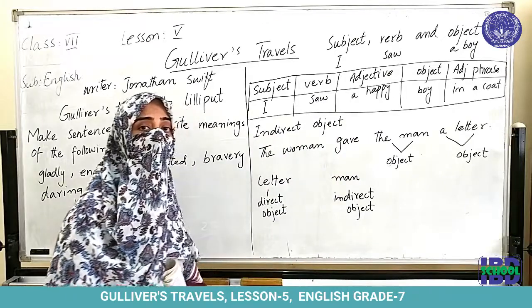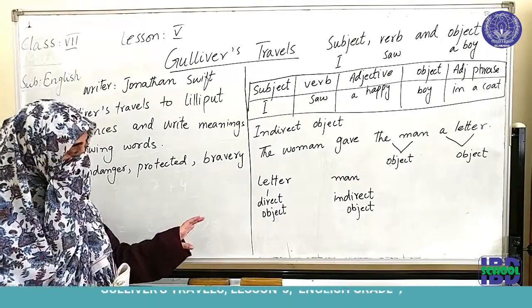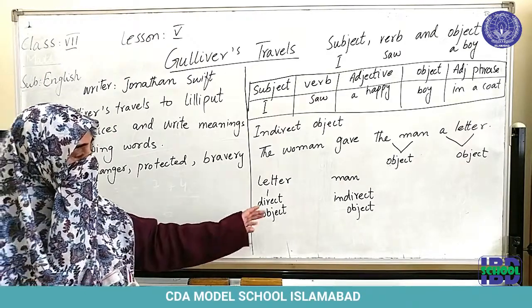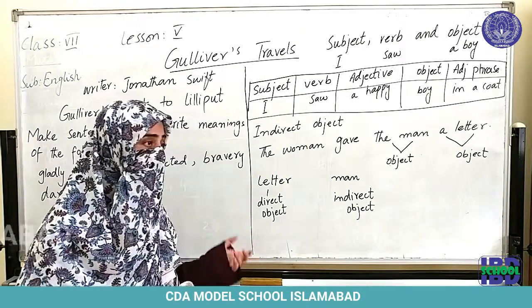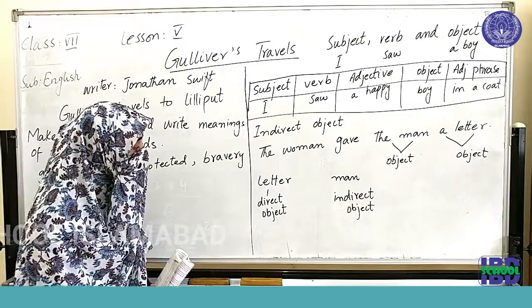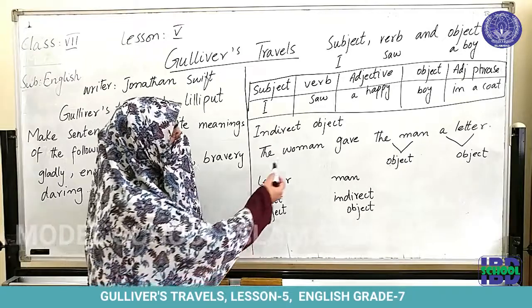Now, if we have this type of sentence, we are going to differentiate between direct object and indirect object. Now we will see on which basis we do the differentiation, because the thing which is important is the letter. The woman gave the letter.